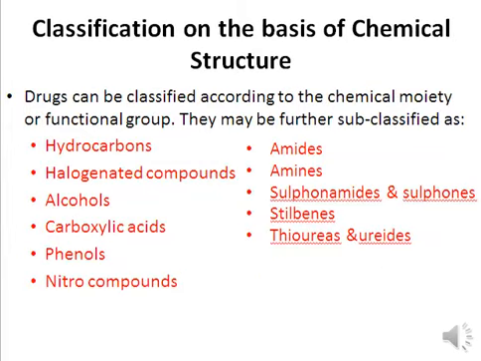Now we have classification on the basis of chemical structure, right? Depending on the nature of the chemical moiety or the functional group present in a drug, drugs can be classified into various categories. These include hydrocarbon-based drugs, halogenated drugs, alcohol-based drugs, carboxylic acid-based drugs, drugs having phenol groups, nitro groups, amides, amines, sulfonamides, sulfones, stilbene, thiourea, and so on. So we shall see some representative examples of each of these.